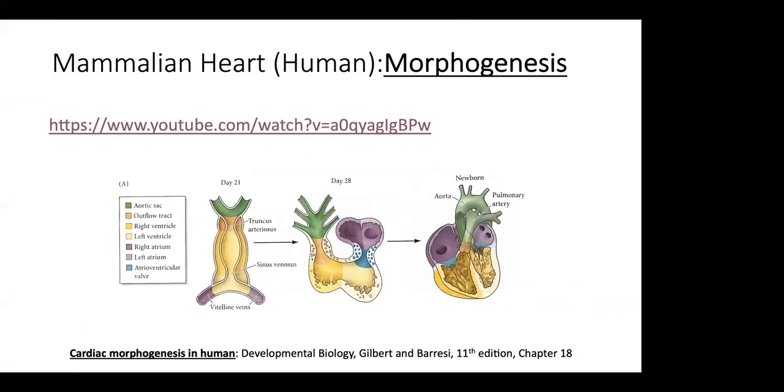Yeah, we can. Okay, so basically it does not do justice when they show these 2D pictures in the textbook. I mean, they don't have any other way of showing it. So how does a heart tube, going from day 21 to 28, become a 4-chambered organ? Which is why I think the video is very useful, and you can see how exactly it becomes that, right?